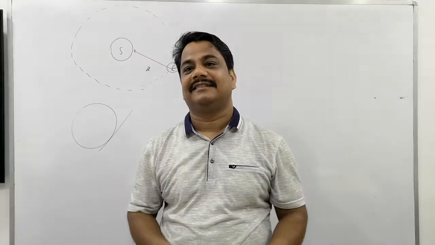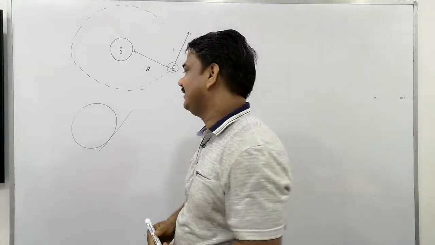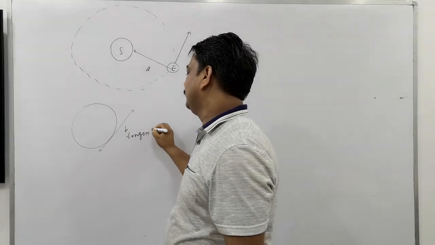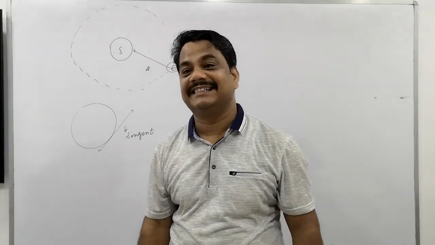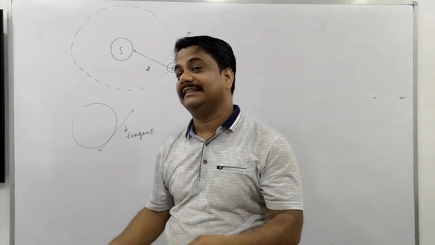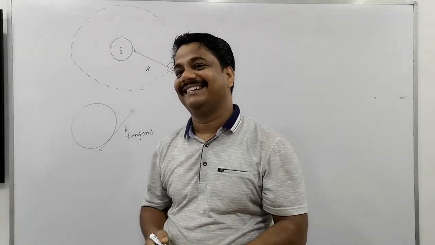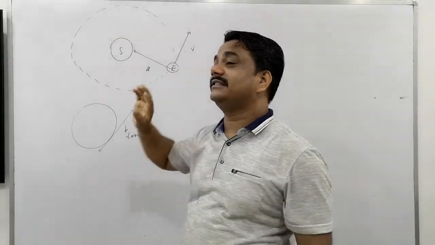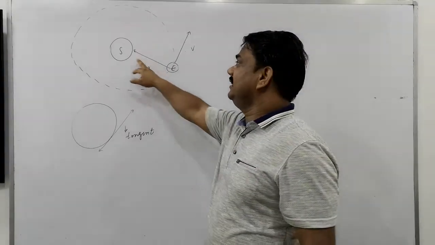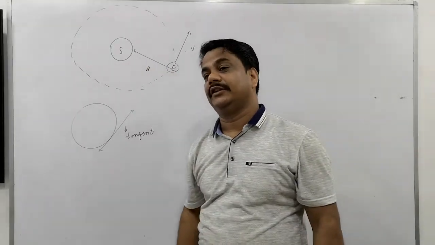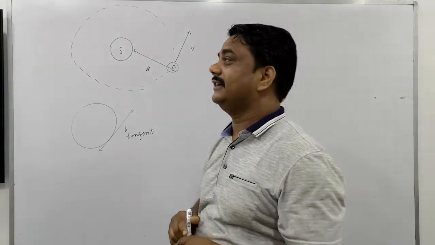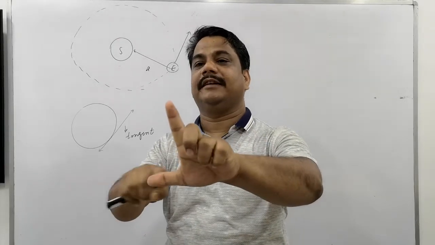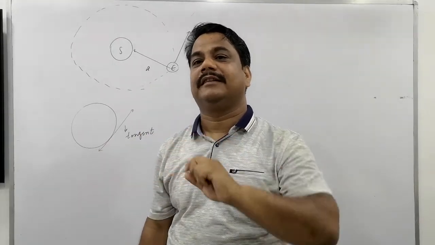Is that clear? Touching it, this straight line is called a tangent. And the velocity is tangential. So the direction of the velocity is tangential, and the acceleration is toward the center. So this you have studied previously as an example of acceleration and velocity being perpendicular. Is that clear?